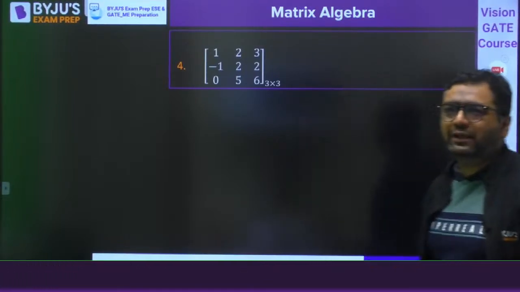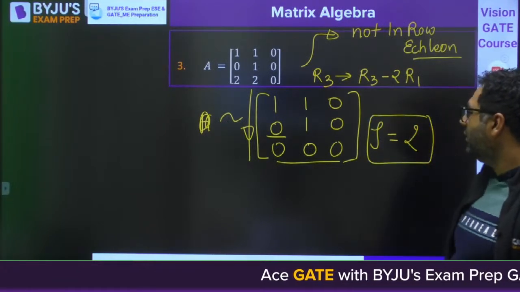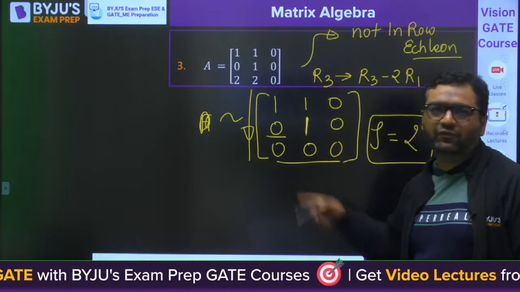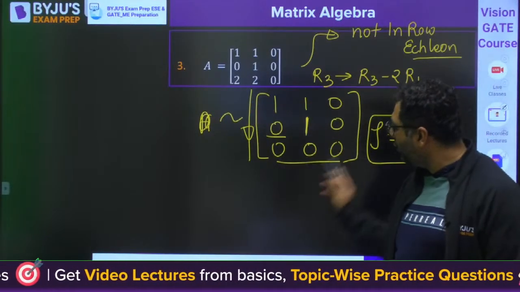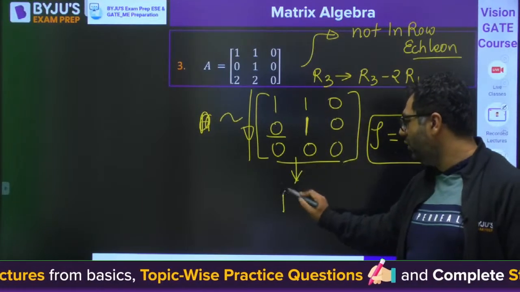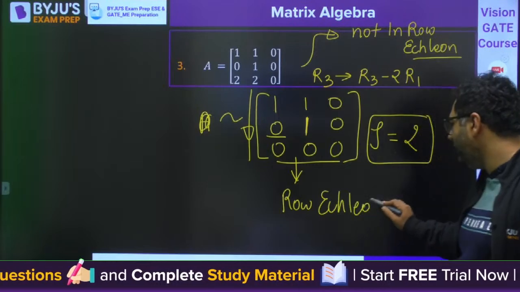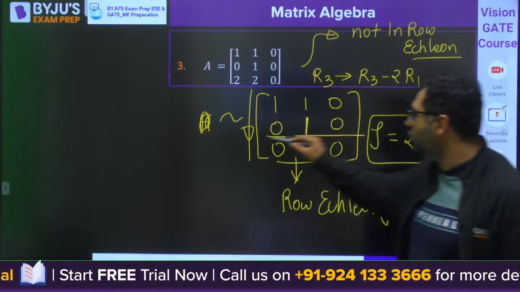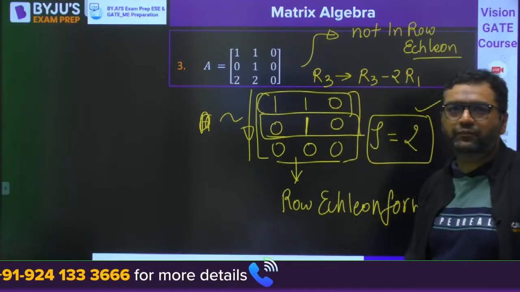So I would like to tell you this, the rank will be 2 here, not 1. Because now this one, you cannot make it 0. If you try to make it 0, then this element will become non-zero. So this is already in row echelon form. When it is already in row echelon form, the rank will be the number of non-zero rows. 1 plus 1. The answer is 2 for this.